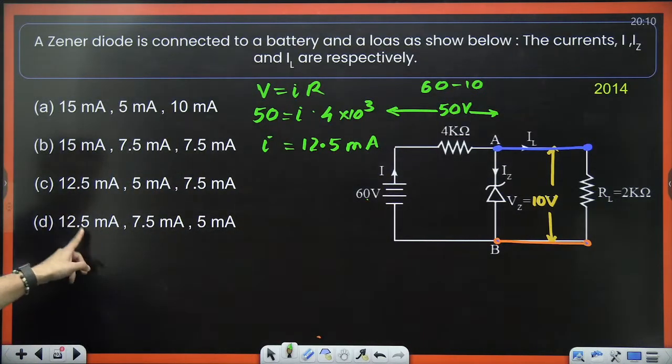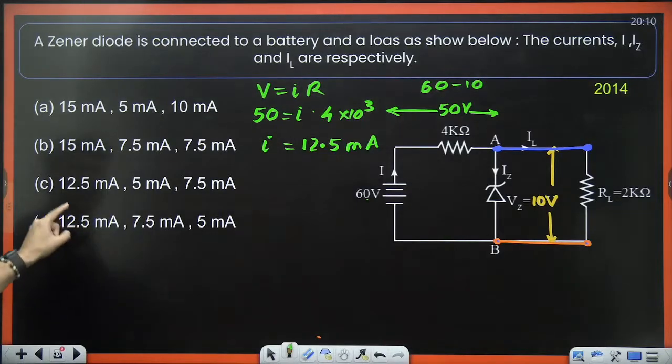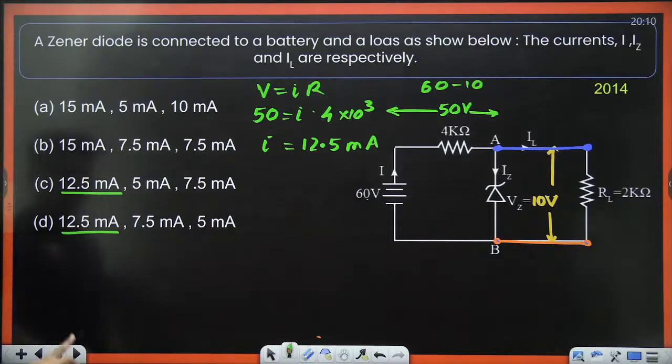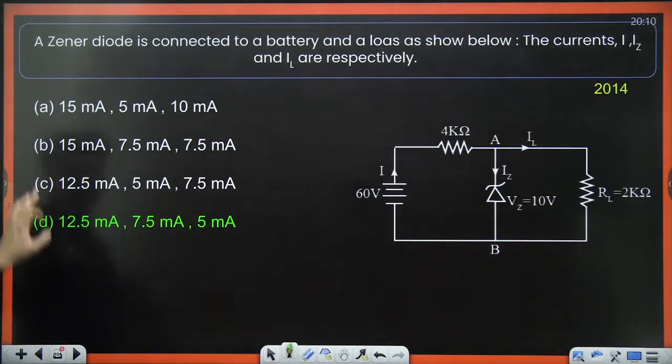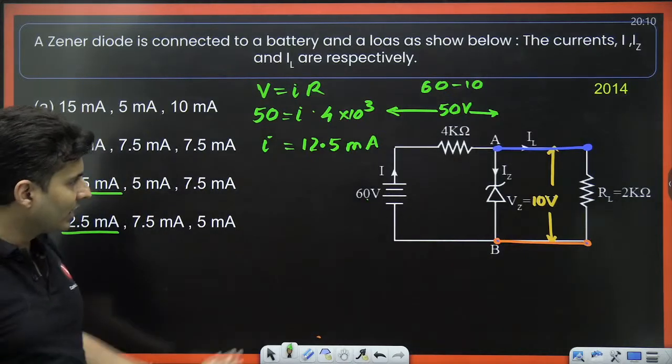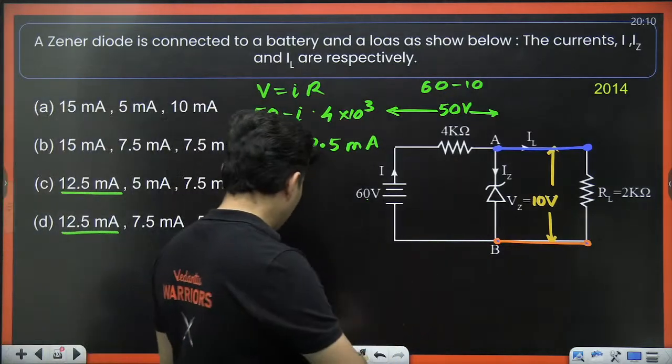I can see option C and option D over here, which has 12.5, 12.5. So either it is this or it is this. Let's check it out. Yes, it is one of them only. Other 2 options got eliminated. At least 50-50 probability we got. Okay. Now the next thing.